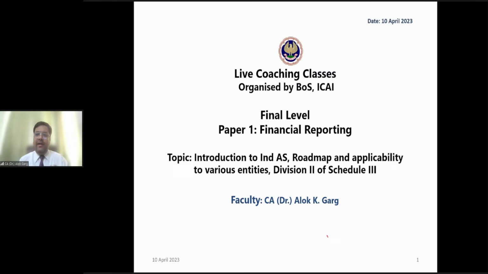During your Ind AS journey in CA Final, probably the faculties will call old GAAP Indian GAAP. So when they are calling old GAAP or Indian GAAP, they are trying to touch upon accounting standards. These are the older version of reporting standards which were applicable to India.